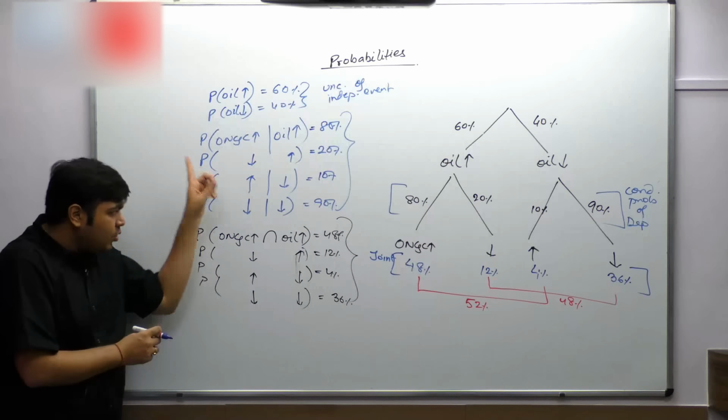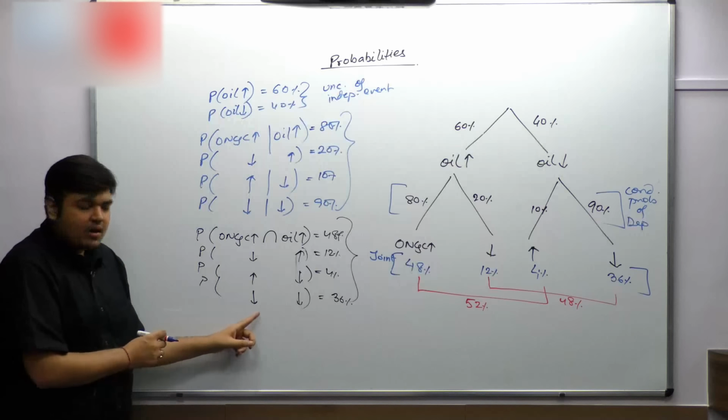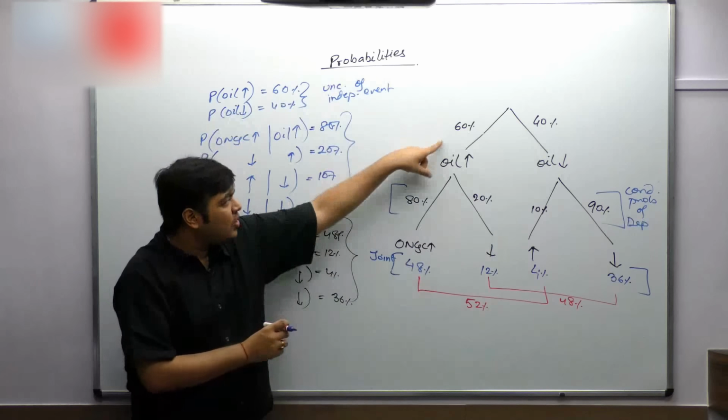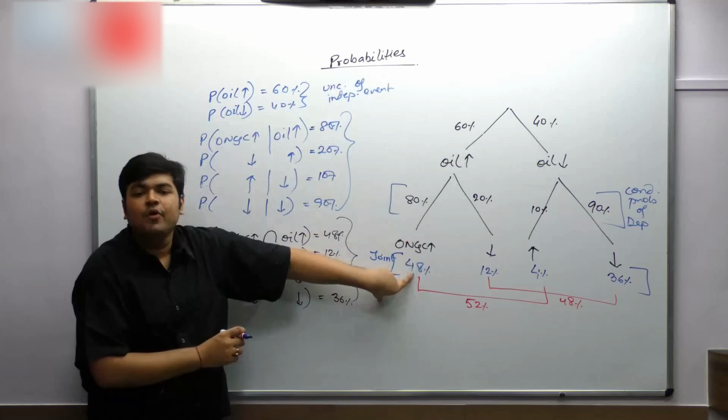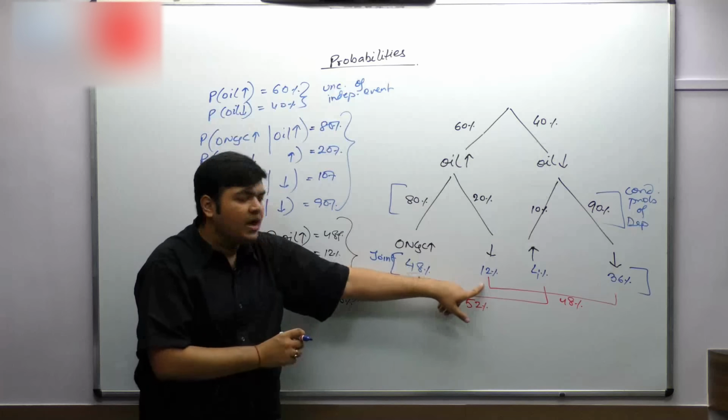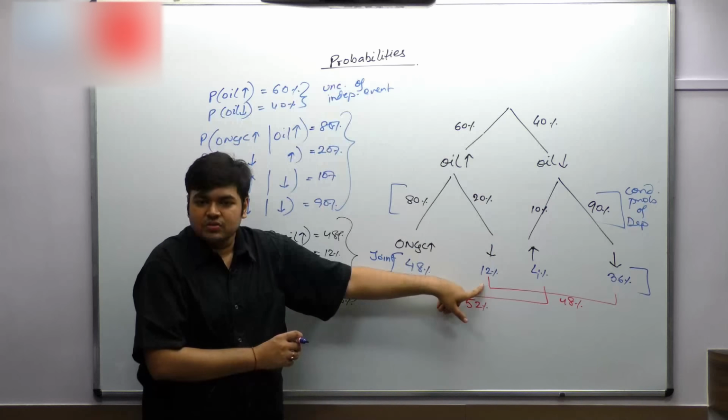Joint probability, I'll repeat the whole thing again at the end. I'll summarize it again. But joint probability, both the events happening together: out of 100 situations, oil went up and ONGC went up in 48 situations. Out of 100 situations, oil went up and ONGC went down happened only in 12 situations.